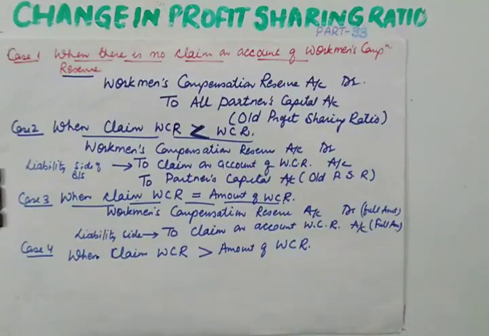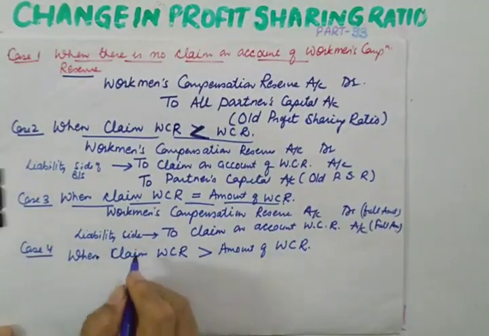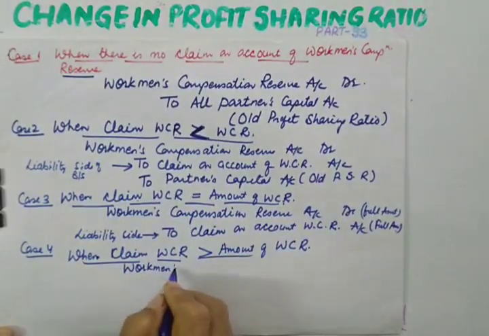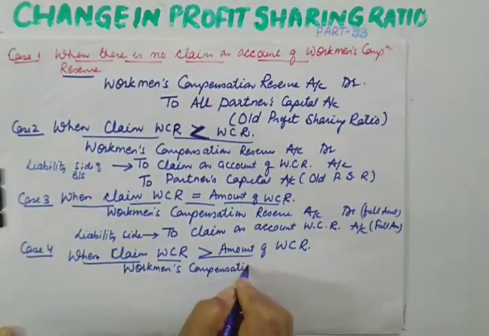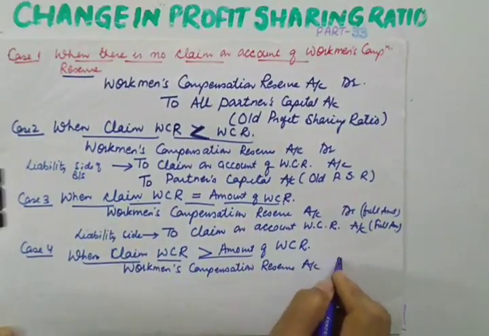In this, we revalue our assets and reassess our liabilities. So it's a nominal account. If it is a loss, then revaluation account will be debited. So here we are having a loss. Let us see. First, we will try to take the amount from workman compensation. This is 4th case. Workman's compensation reserve account debit.